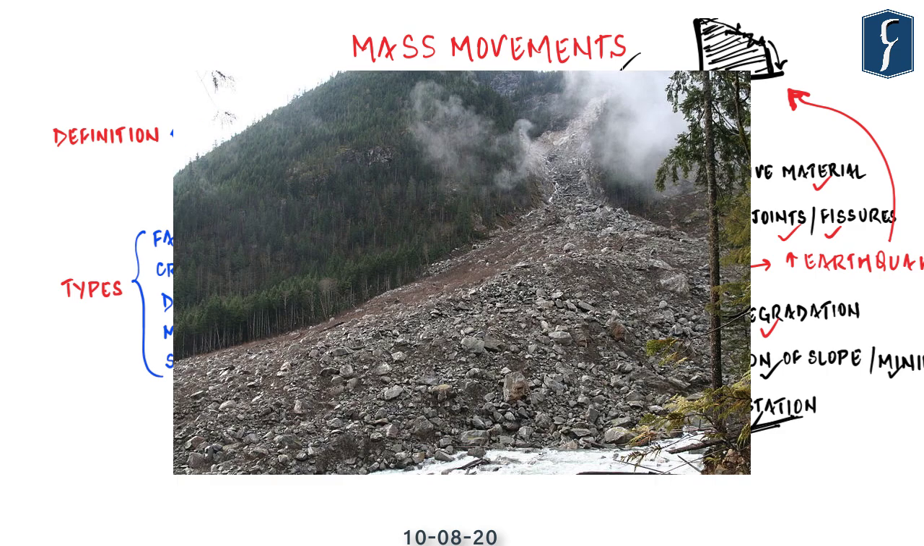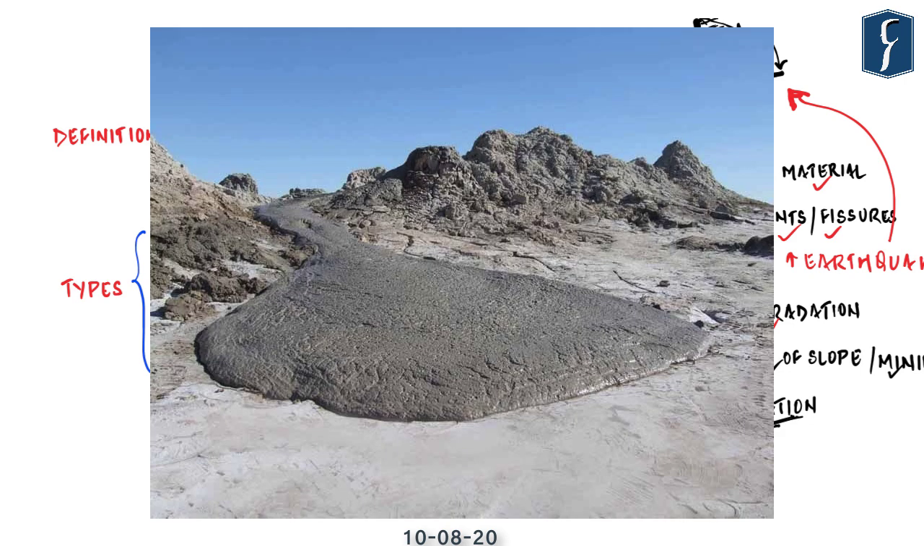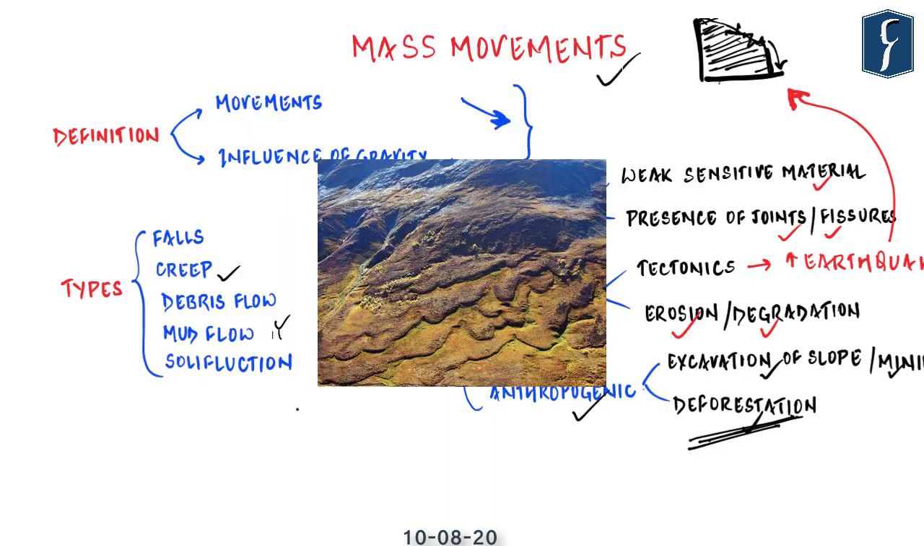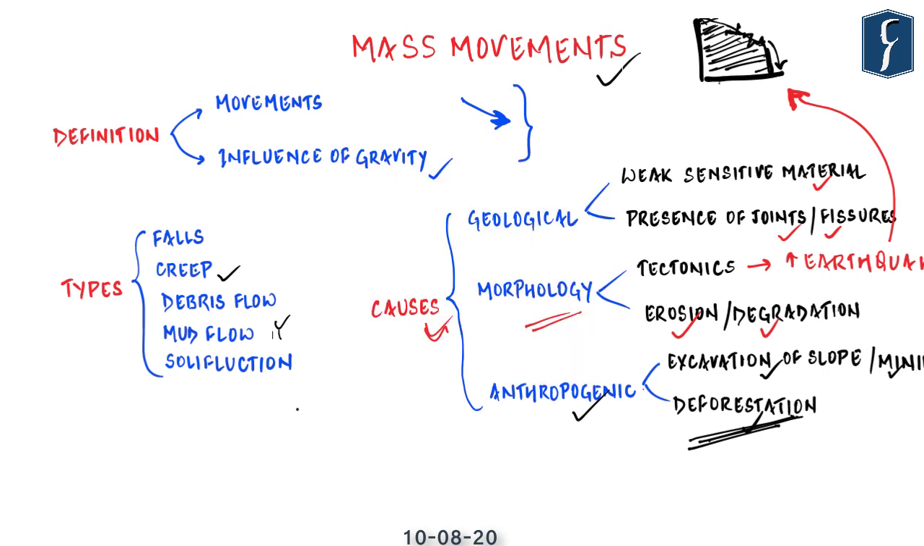Then comes the debris flow, which is a rapid mass movement in which loose soils or rocks and other organic matter combine with water to form slurry that then flows downslope. Then comes the mud flow, which is also a rapidly flowing mass, but it has a much higher water content than the debris flow. And finally, solifluction, which is the slow flow of saturated soil downslope, often associated with melting of ice in permafrost or in hilly regions.